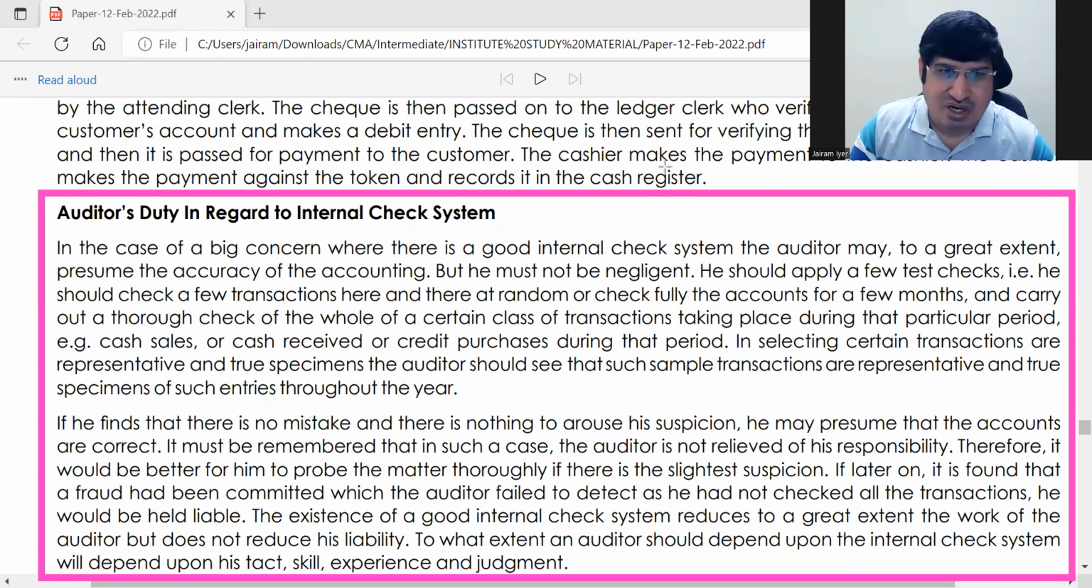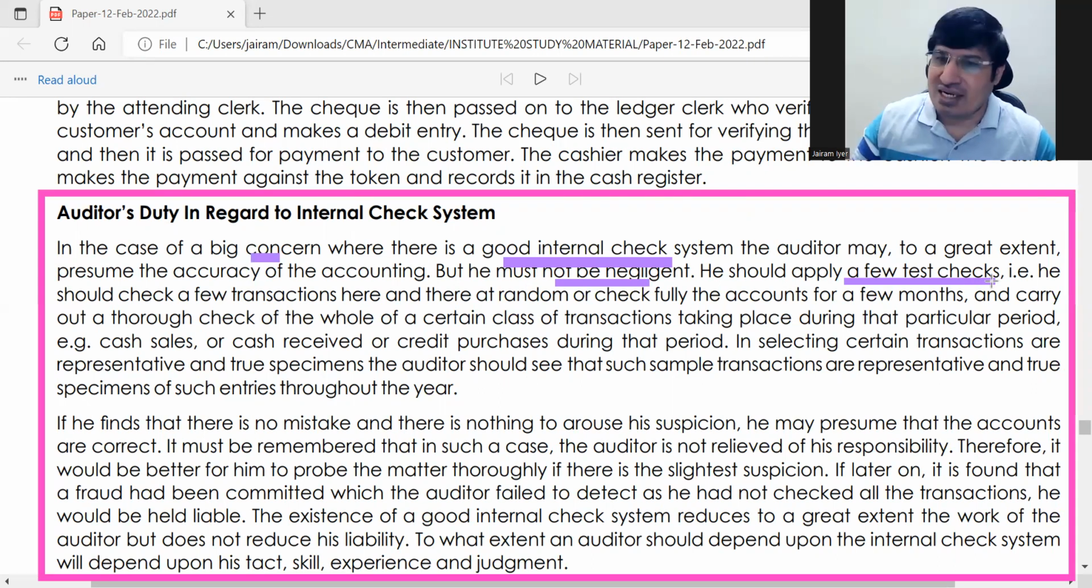Okay, this is the auditor's duty regarding internal check system. See, for big concerns there is a good internal check system. So if a good internal check system is there, then the auditor's work is reduced and the general accuracy of accounting is good. His work is reduced, but he must not be negligent. He should apply a few test checks. He should himself test and see. He can put a dummy transaction or something and test and see.